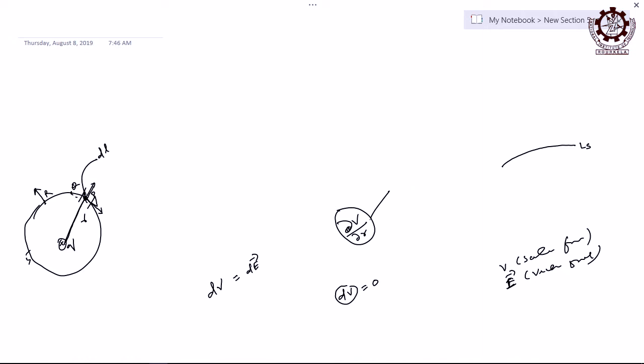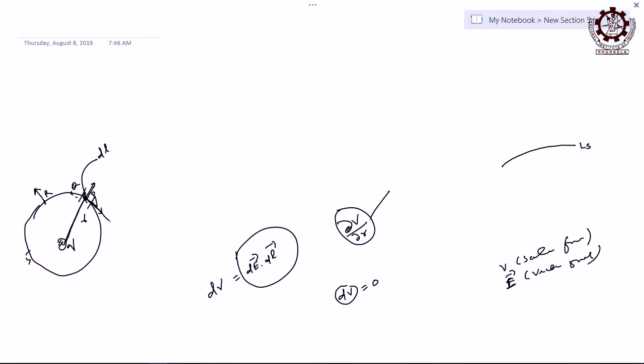Direction changes, hence the vector changes, right? And if I say, let us say it is multiplied by dl, am I getting the same thing, right? Dot product of two vectors is a scalar, and that is your dV, right. So now tell, when will this value be maximum? Theta will tell, right. Hence, the change in that direction is maximum.